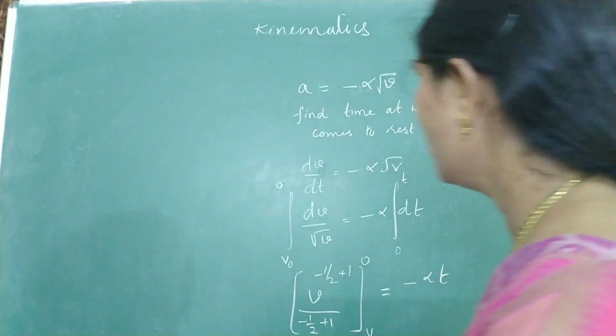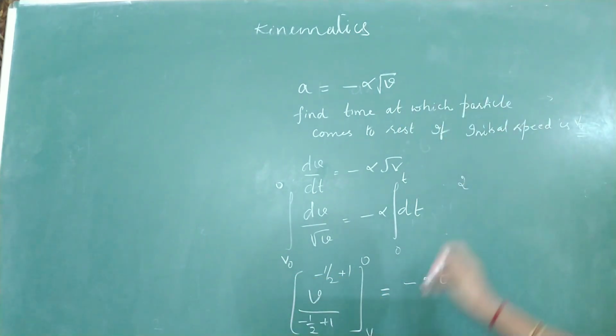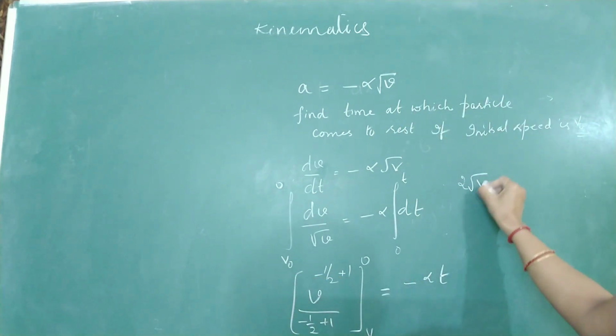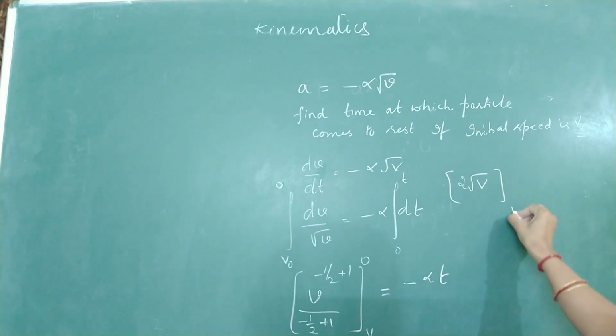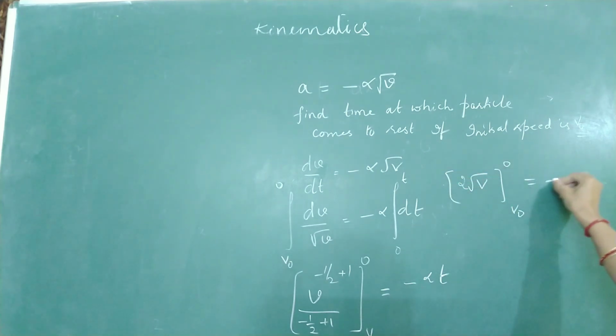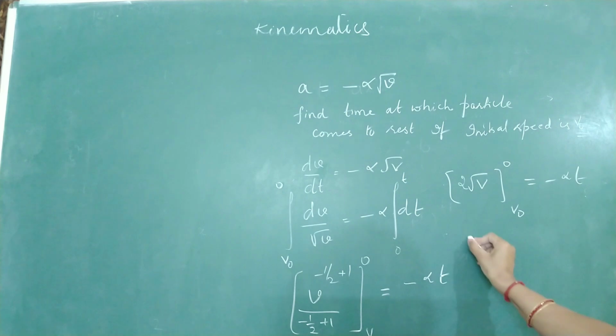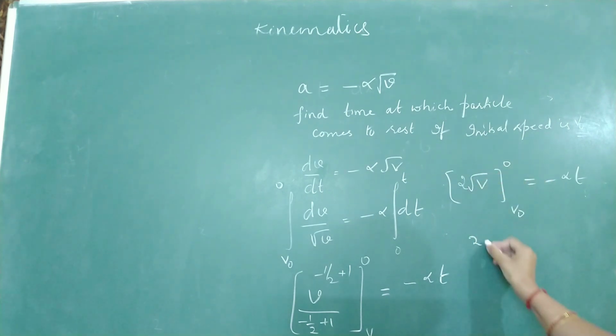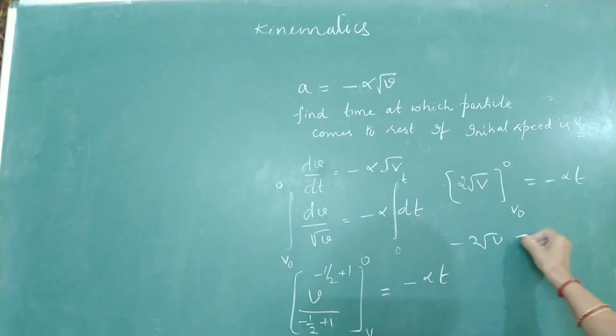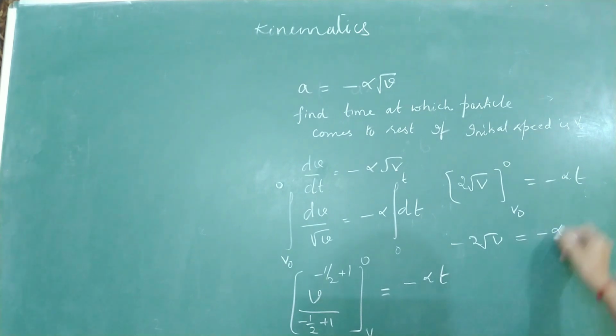Put the limits and simplify the relation. 2 root v from v0 to 0 should be minus alpha t. Put the upper limit as 0, minus 2 root v0 is minus alpha t, minus gets cancelled.